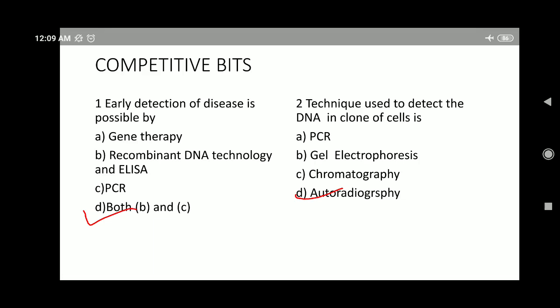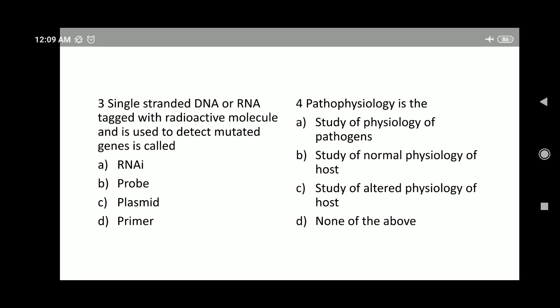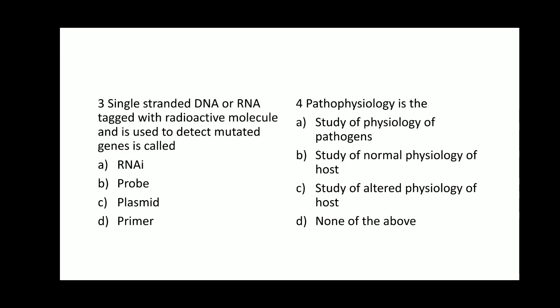Moving on to question number 3. Single-stranded DNA or RNA tagged with radioactive molecule and is used to detect mutated genes is called option A, RNA interference, option B, probe, option C, plasmid, option D, primer.